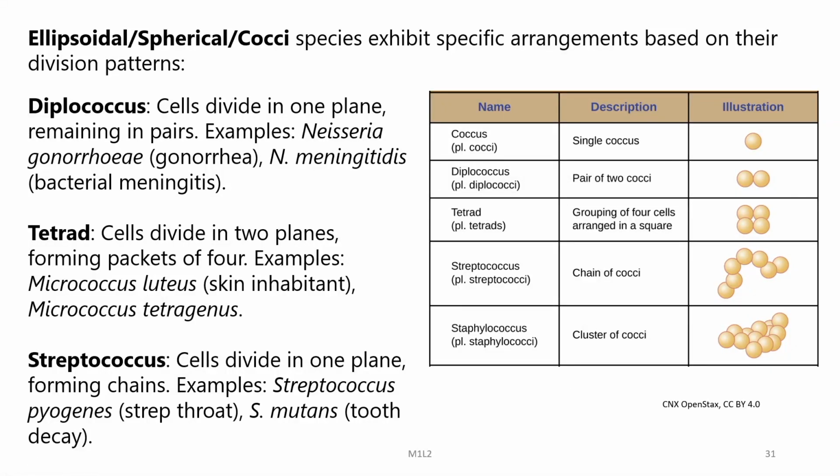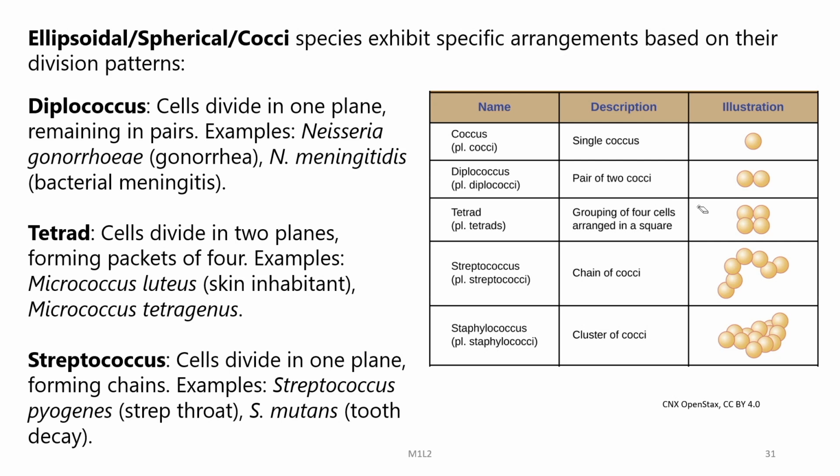These ellipsoidal bacteria exhibit specific arrangements based on their division patterns. For example, you can see cocci which is existing as single cell or single coccus, as you can see in this figure, and then they may be also appearing in pairs.